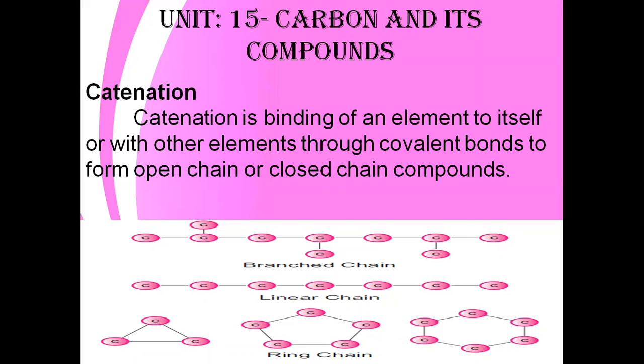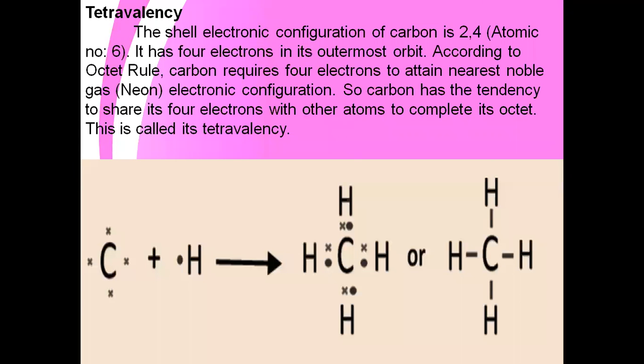The next one is tetravalency. The shell electronic configuration of carbon is 2, 4. It has 4 electrons in its outermost orbit. According to the octet rule, carbon requires 4 more electrons to attain the nearest noble gas electronic configuration.